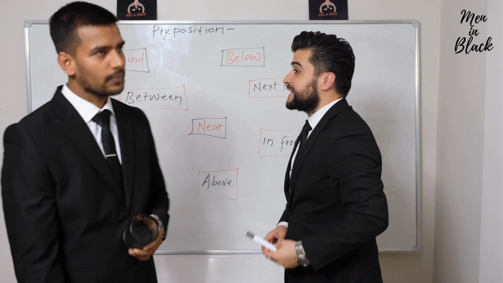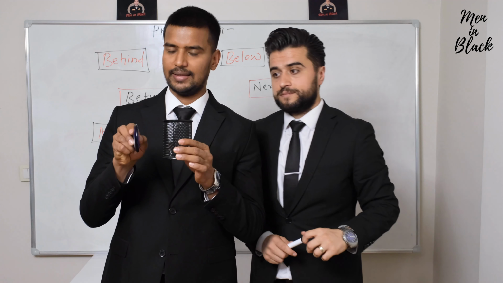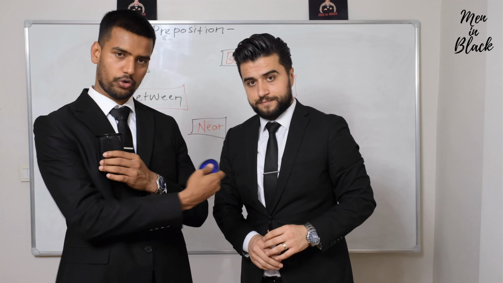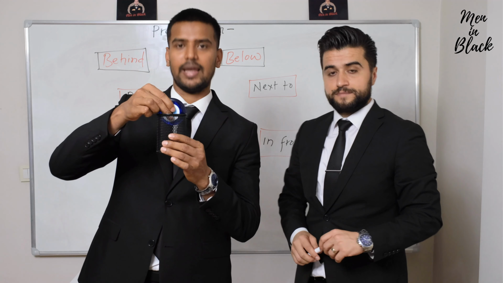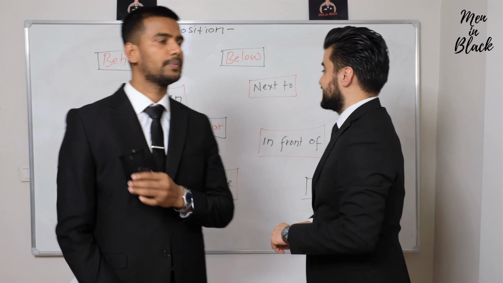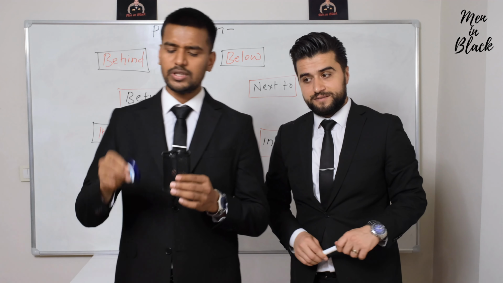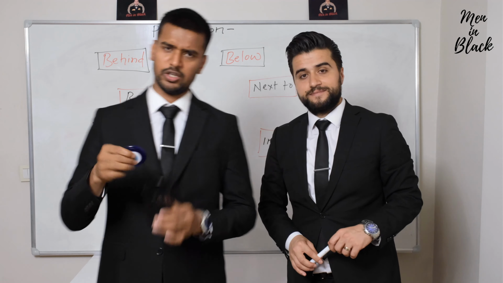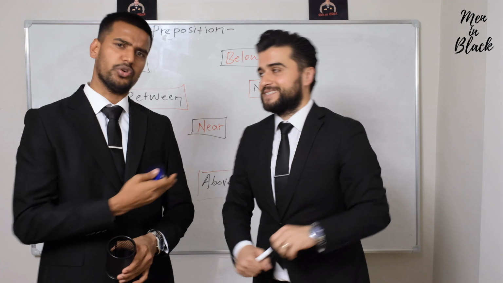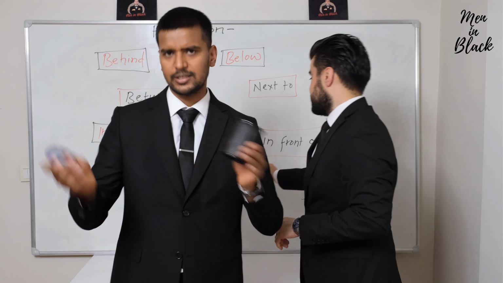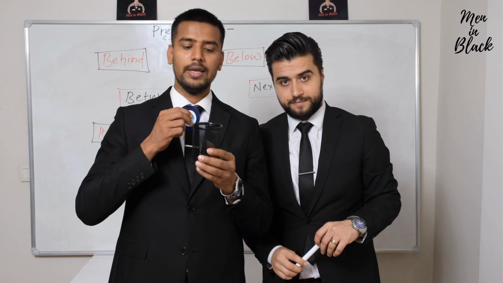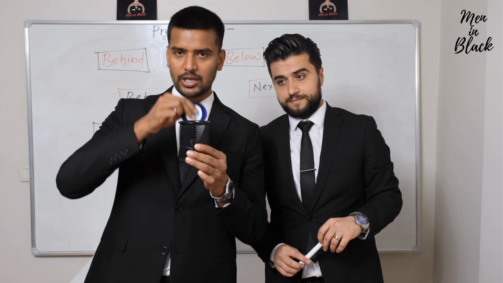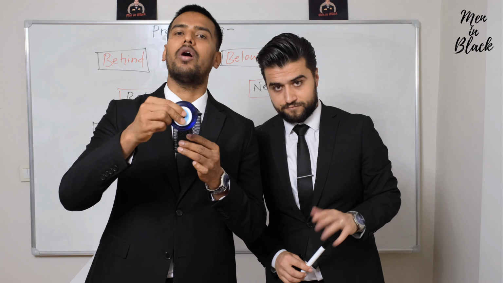Perfect. Next to. Next to is like this. Like Ashkan is next to me. In. So this is in. Perfect. Near. So this is near, like this side. Like Ashkan is also near to me. Next to and near to are almost similar, but sometimes it's different. In front of. As you see, this is behind. You bring it, this is in front of.